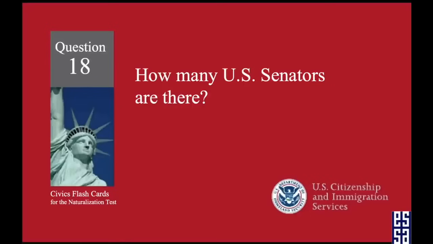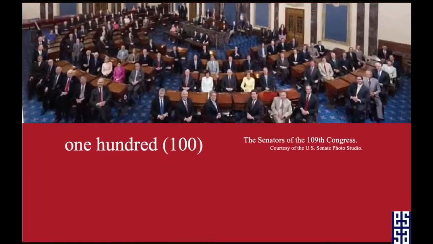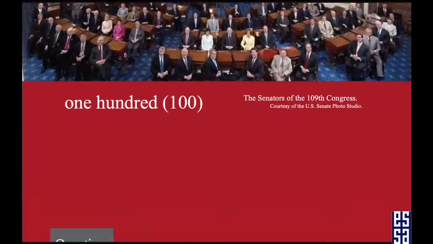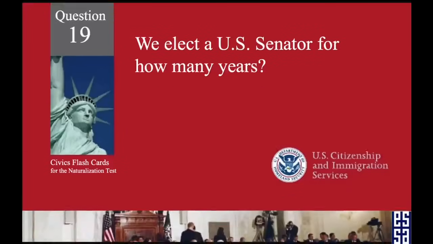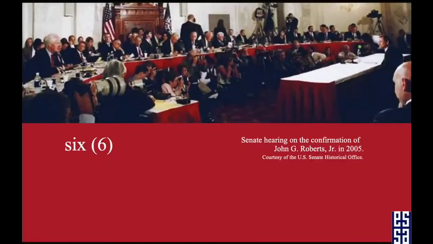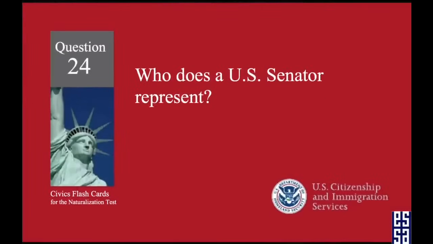How many U.S. senators are there? 100. We elect a U.S. senator for how many years? 6 years. Who does a U.S. senator represent?